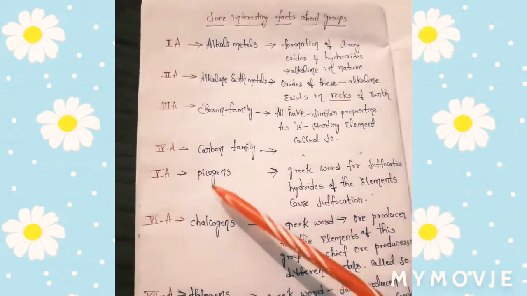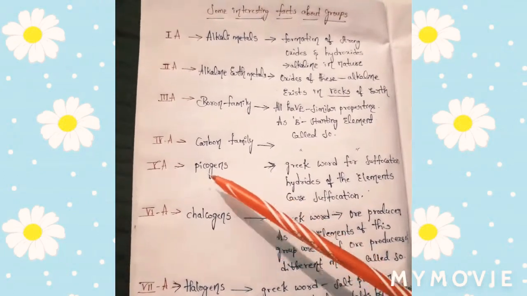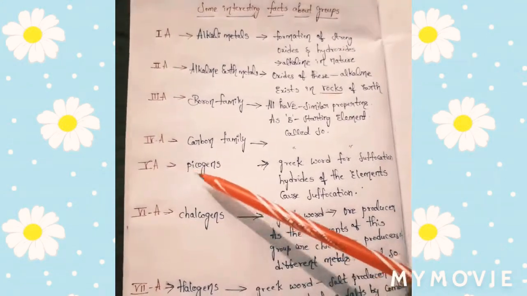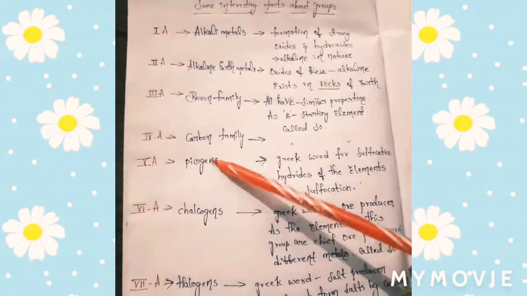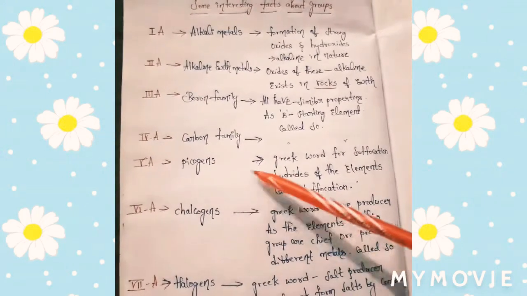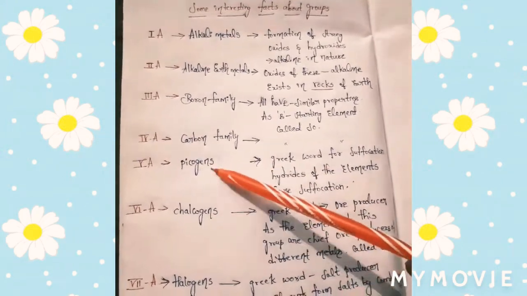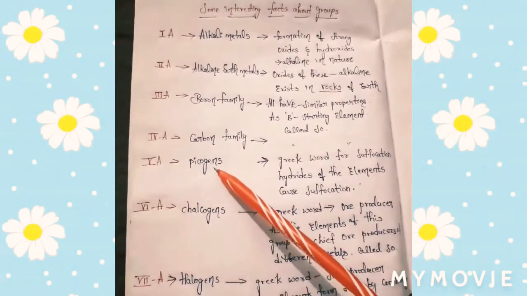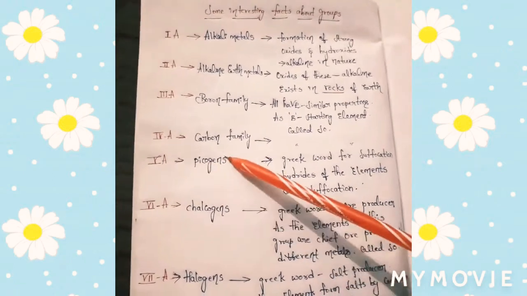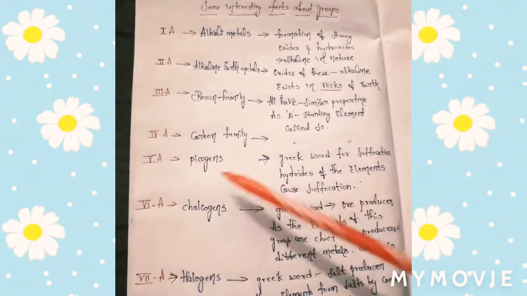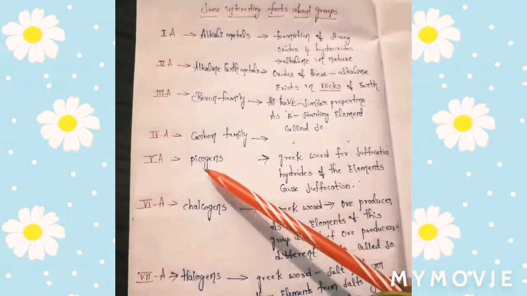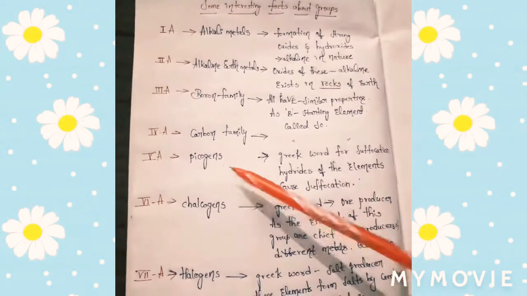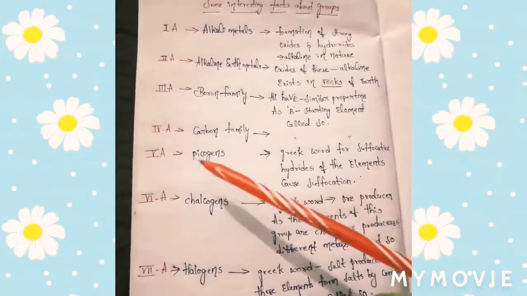Next, fifth A group elements. These are called pnicogens or nictogens. Pnicogen is a Greek word. The meaning of pnicogen is suffocation, and the members of this group are able to form hydrides. These hydrides cause suffocation, so that's why they are called pnicogens. We know that the meaning of pnicogen is suffocation, so the hydrides of this group cause suffocation. That's why they are called pnicogens.